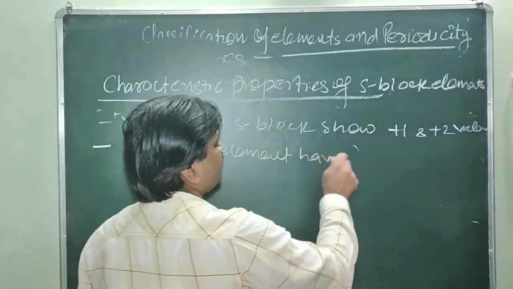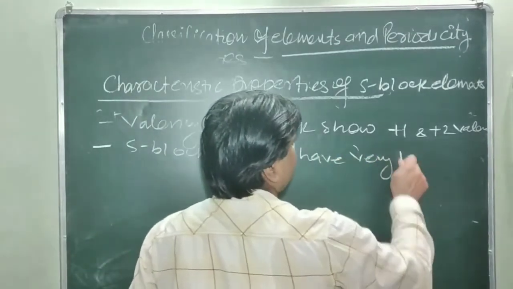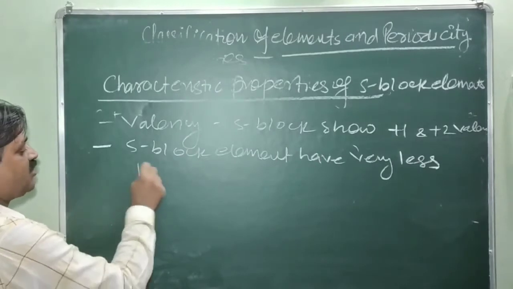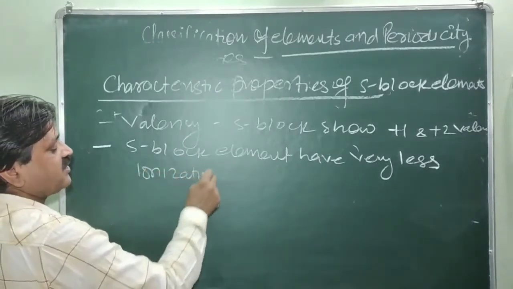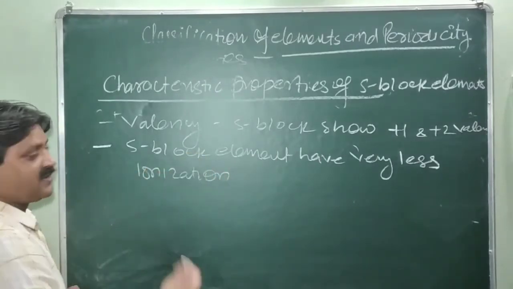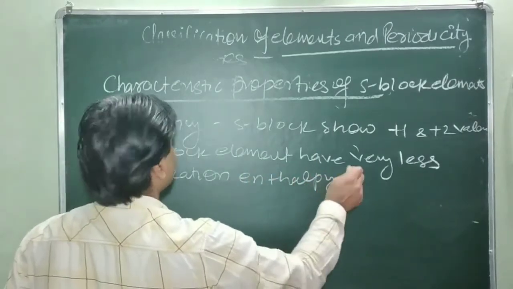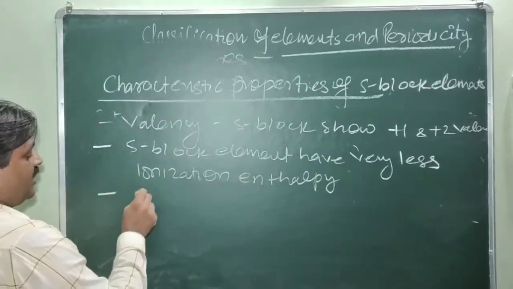S block elements have very low ionization enthalpy. These are the other properties. Later we will discuss ionization enthalpy and other properties briefly.